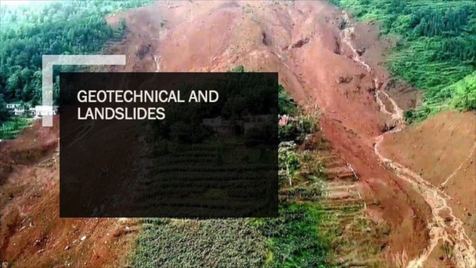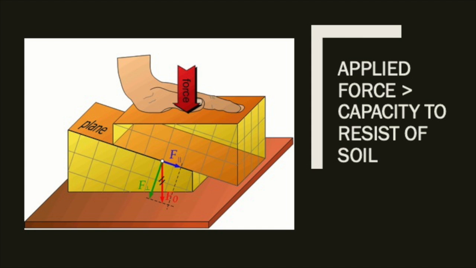A frequent result of earthquakes is landslides. This happens when the load applied to the slope becomes higher than its capacity to resist the load. However, this capacity to resist the applied load depends on the nature of the granular soil.